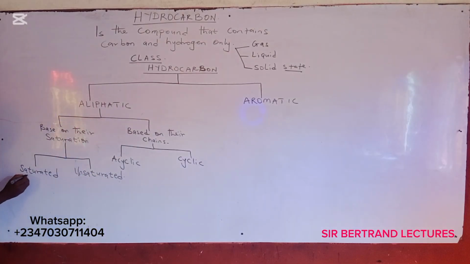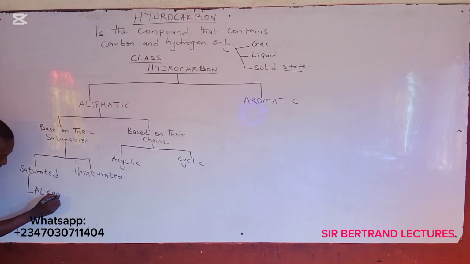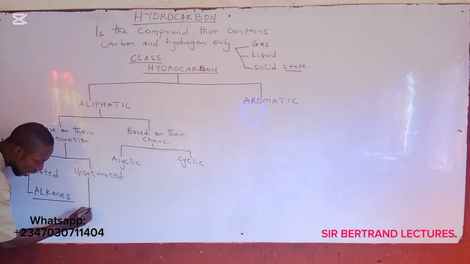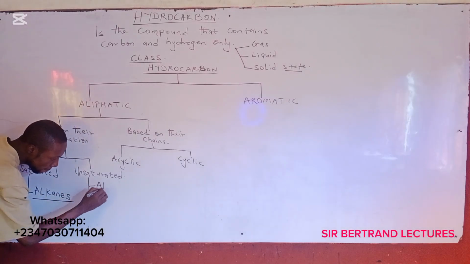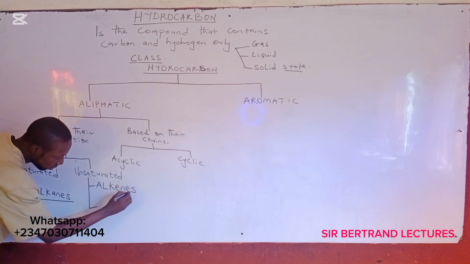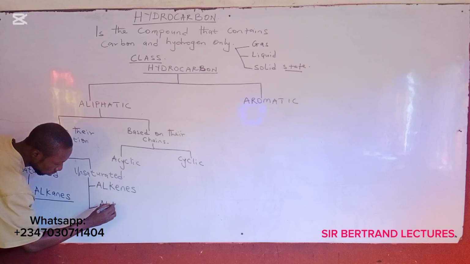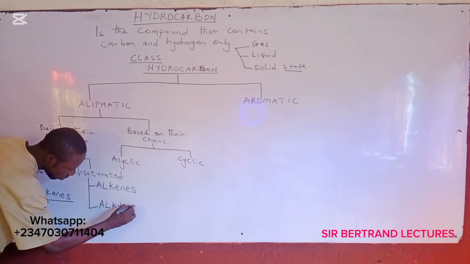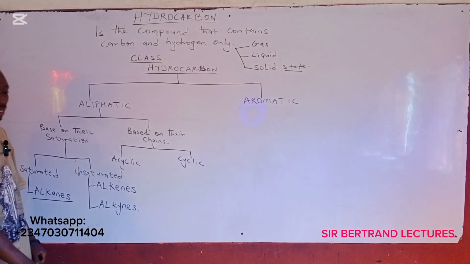Now, examples of saturated hydrocarbons here, we have only one example known as alkanes. Alkanes is the only saturated aliphatic hydrocarbon. Then unsaturated here are alkenes and alkynes.